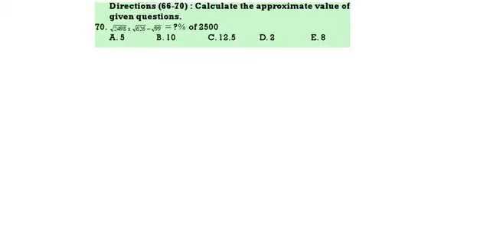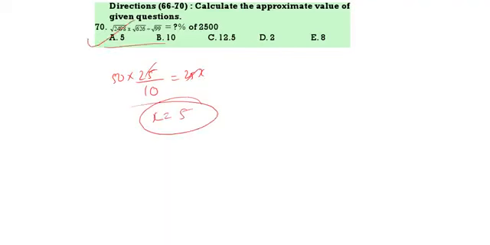Root of 2,500 is 50 into 25 by 10 is equal to 25x. So what is the x value? 5. X value is 5. So with this we completed the IBPS PO prelims exam.